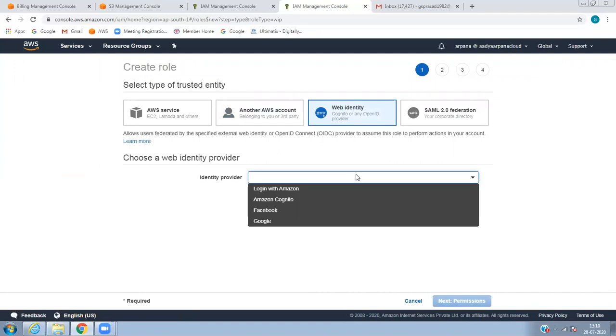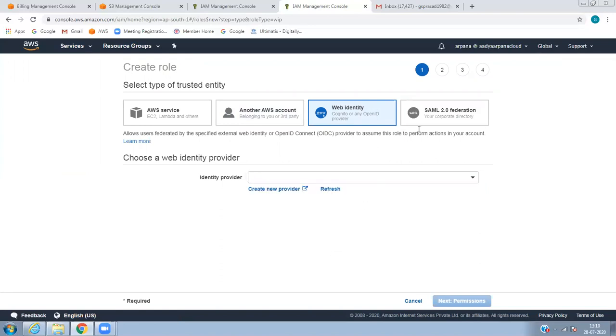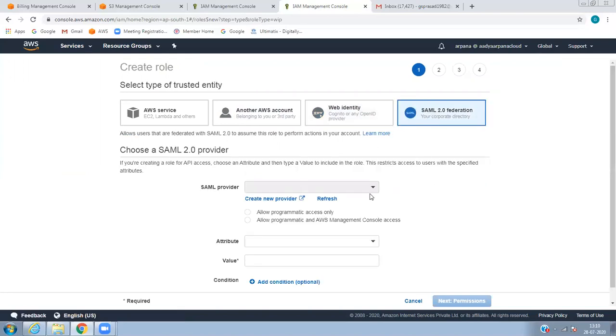Web identity is nothing but logging in with Facebook, Google, or any account. And SAML is for, example, when Yuvraj works for so-and-so company. An IAM user limit is only 5,000 users, but your organization has 10,000 to 20,000 users.